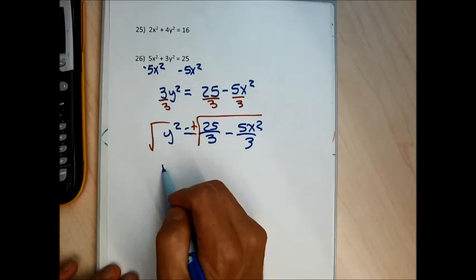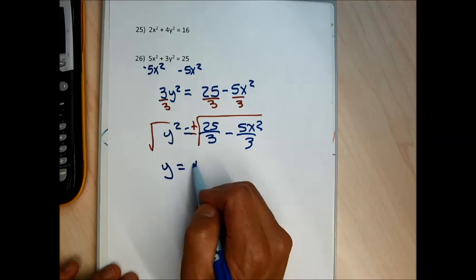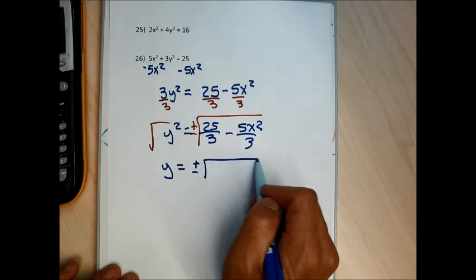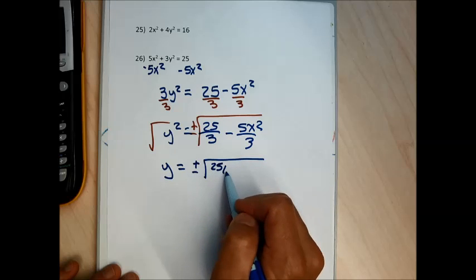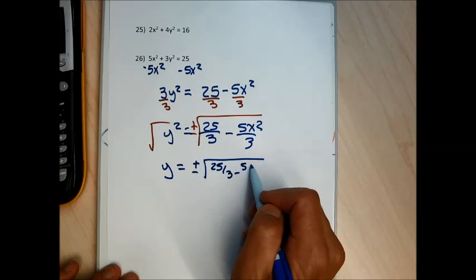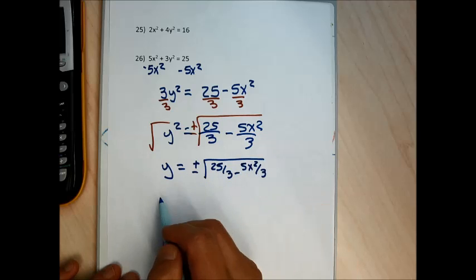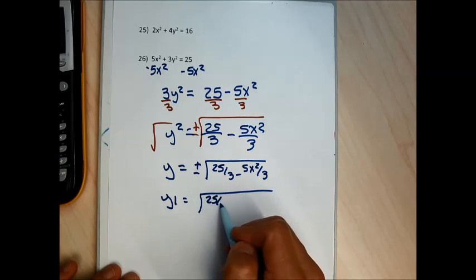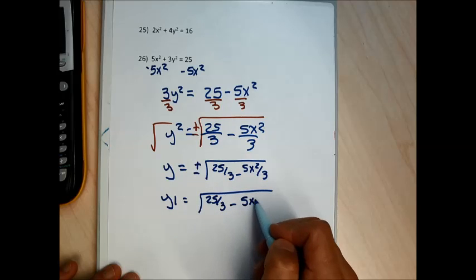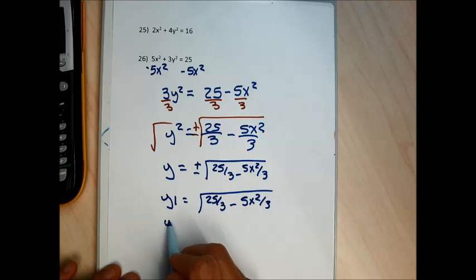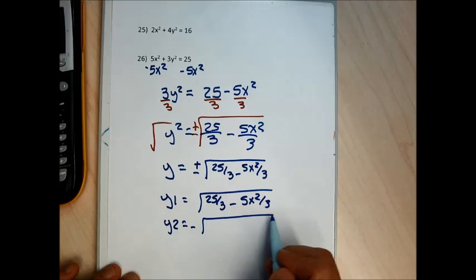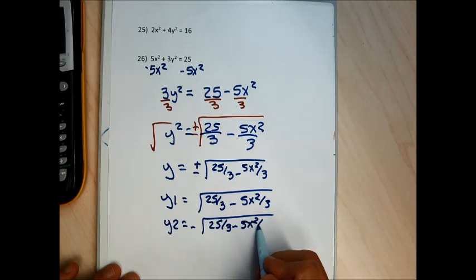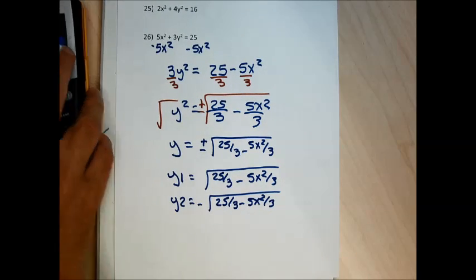That immediately makes this not a function. Usually if a relation has a y squared, then that relation's not going to be a function. To graph this, I'd have to do y1 equals the square root of 25 over 3 minus 5x squared over 3, and y2 equals negative square root of 25 over 3 minus 5x squared over 3. That's a mess to enter, but I think I can do it.